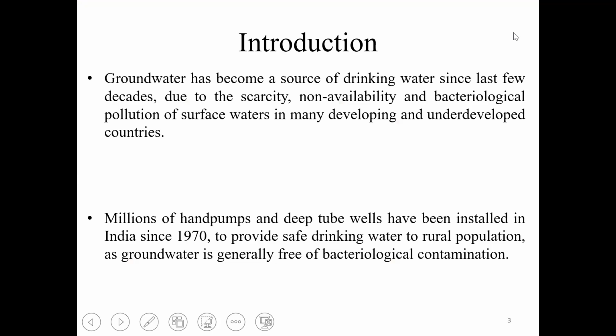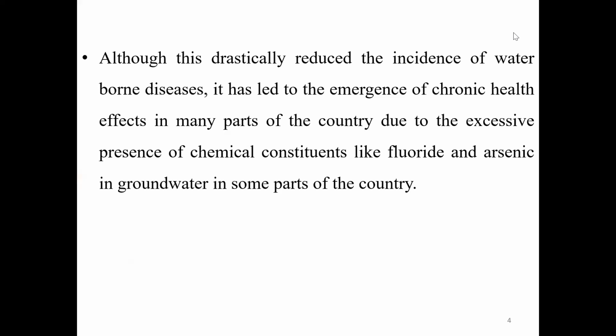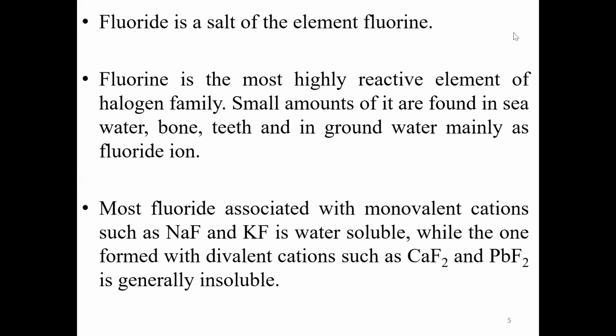Introduction. Groundwater has become a source of drinking water since the last few decades due to the scarcity, non-availability, and bacteriological pollution of surface water in many developing and underdeveloped countries. Millions of hand pumps and deep tube wells have been installed in India since 1970 to provide safe drinking water to the rural population. Although this drastically reduced the incidence of waterborne disease, it has led to the emergence of chronic health effects in many parts of the country due to the excessive presence of chemical constituents like fluoride.